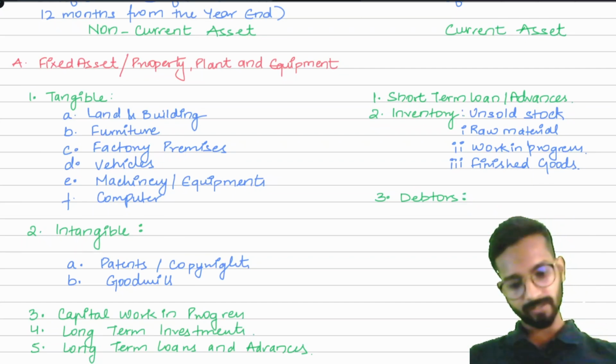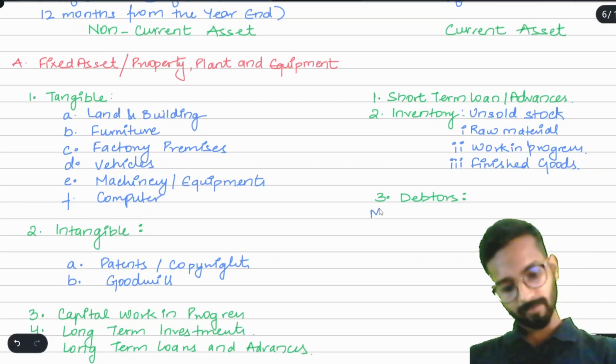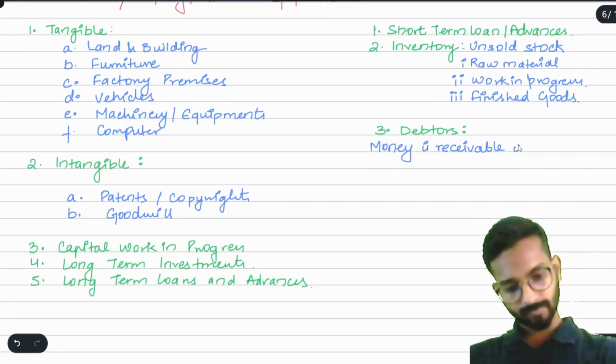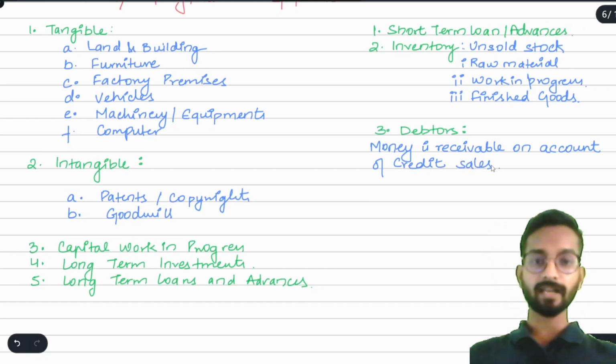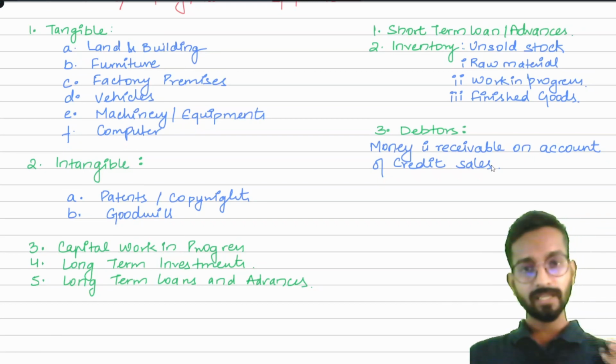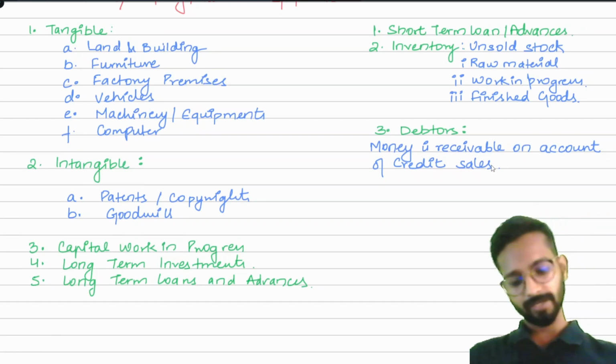So we can write here, if money is receivable on account of credit sales. So I can say that Ram is my debtor because I have sold goods to him. He is supposed to pay me the money, so he will become my debtor.